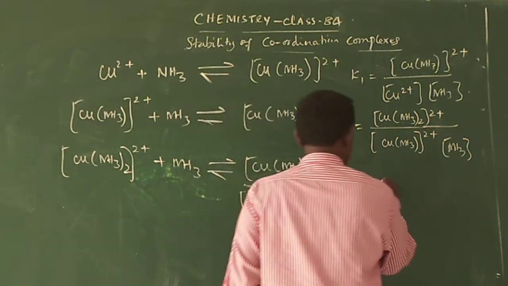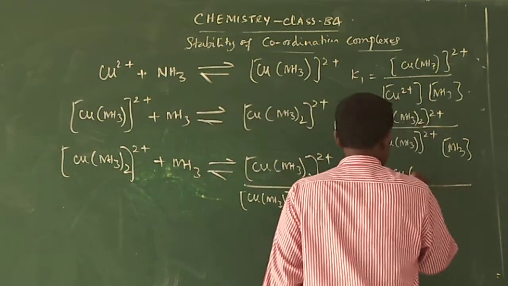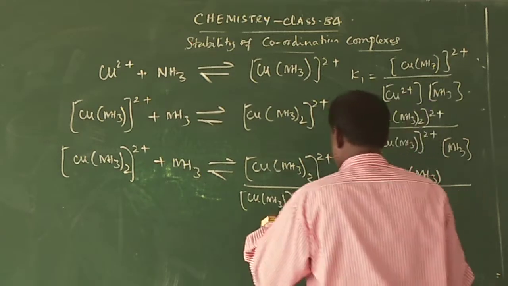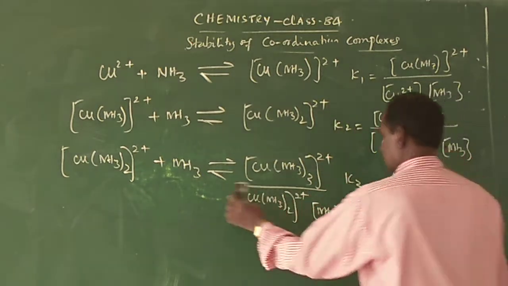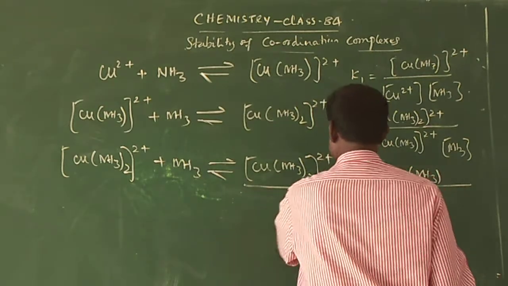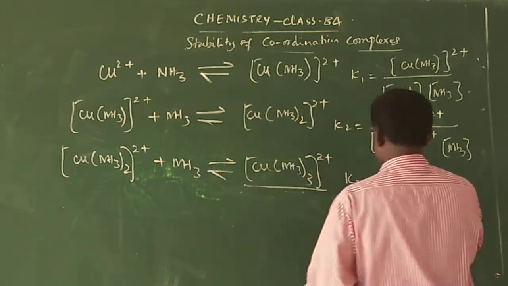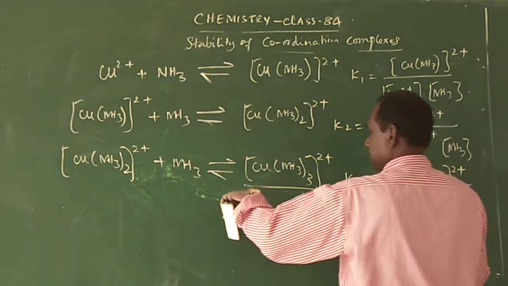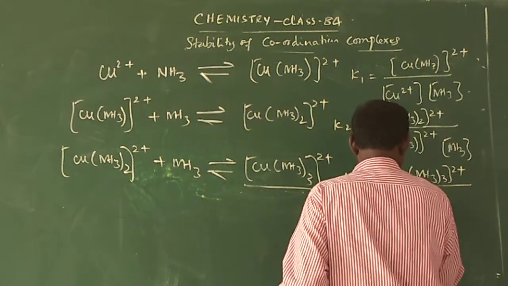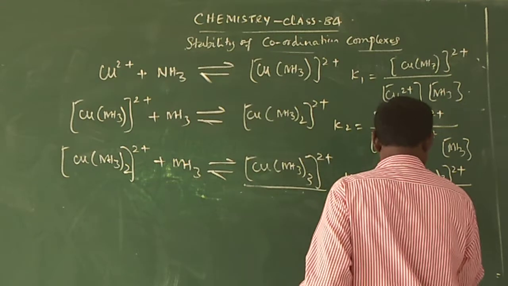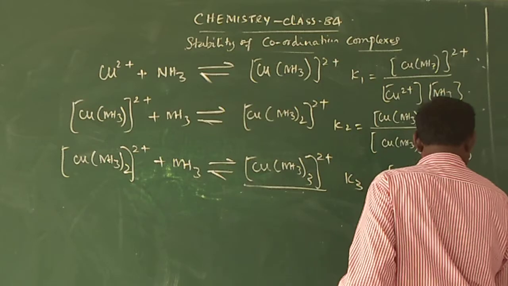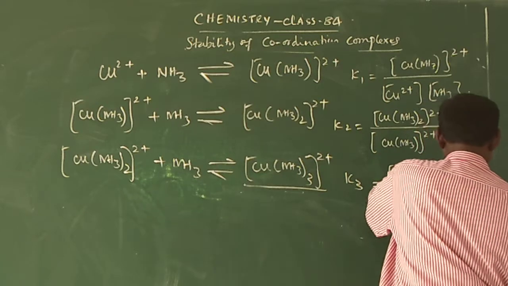Therefore K3 is equal to the concentration of Cu(NH3)3 2+ divided by the concentration of Cu(NH3)2 2+ into the concentration of NH3.